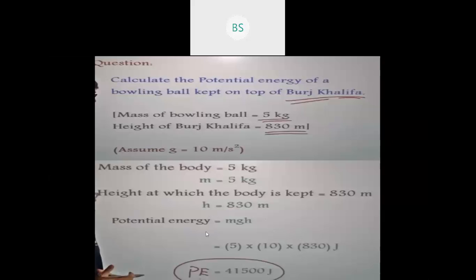Okay, so substitute the value. h is 830 meter. So multiply all these three, and you will get the answer 41,500 joule. So the potential energy we got is 41,500 joule. So this is one example we have taken on potential energy.